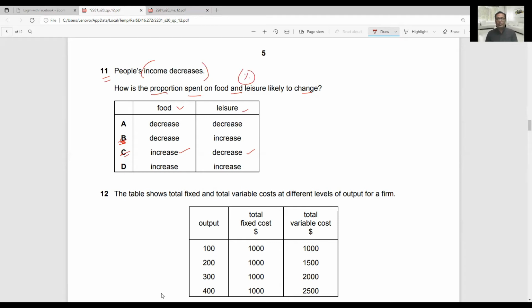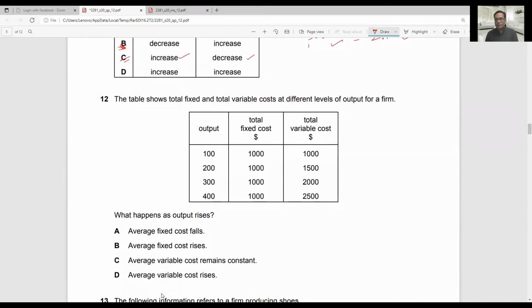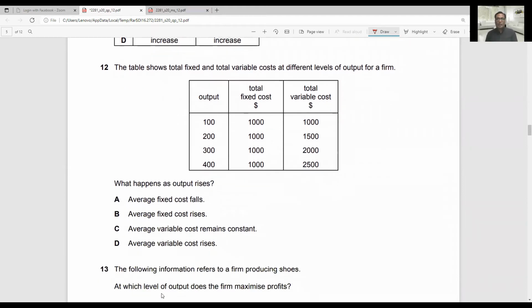So if you were initially earning, let's say, $10,000, and now it falls to $3,000, and you were spending $2,000 on food initially and you are still spending $2,000, then 2,000 is a much higher percentage of 3,000 as compared to 10,000. So option C is the correct answer. Leisure is a luxury product, and you can basically stop buying it if income is low.